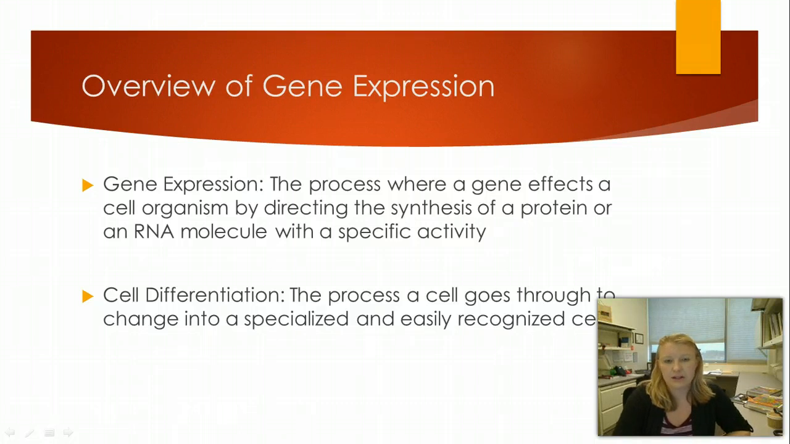And then cell differentiation is another term we need to understand, especially because we're going to talk about it in the next slide. Cell differentiation is the process where a cell goes through a change to become a specialized and easily recognizable cell. All the cells in our bodies are very different from each other. If you were to take a sample of a skin cell and look at it under a microscope compared to a brain cell or a nerve cell, it's going to look different. And this is because of cell differentiation. So let's look at that now.